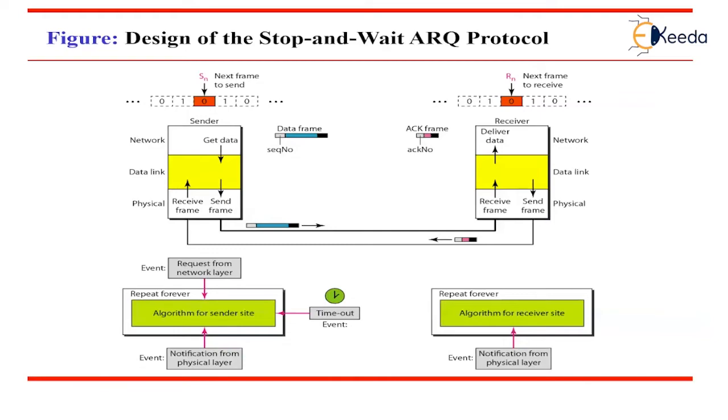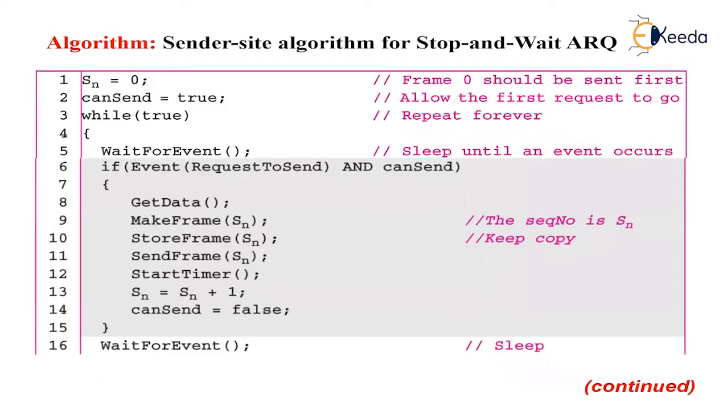Three events can happen at the sender side. One event can happen at the receiver side. Variable SN points to the slot that matches the sequence number of the frame that has been sent but not acknowledged. RN points to the slot that matches the sequence number of the next expected frame. So this is the sender side algorithm for stop and wait ARQ.